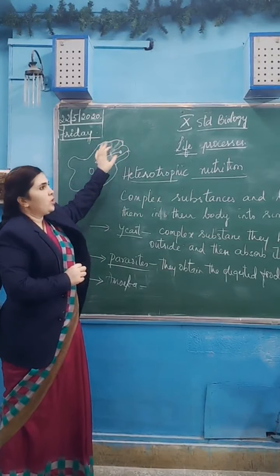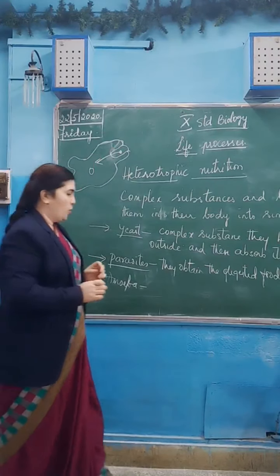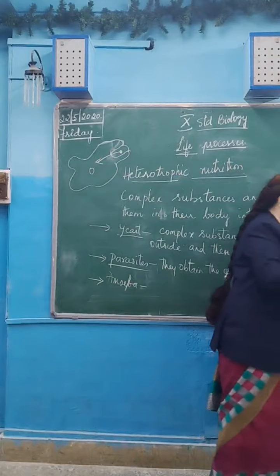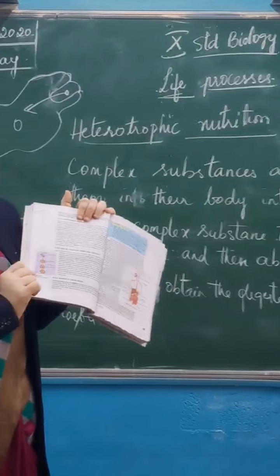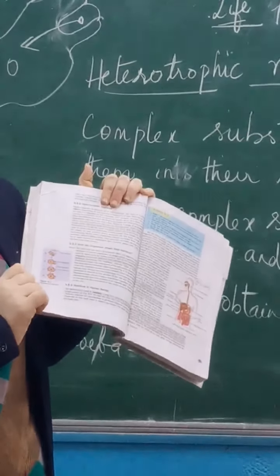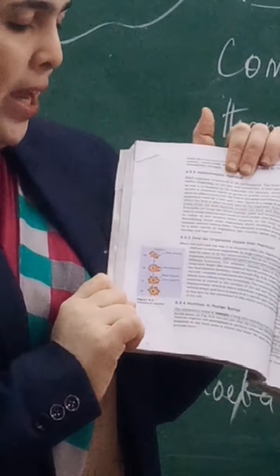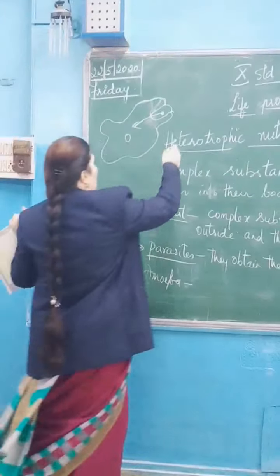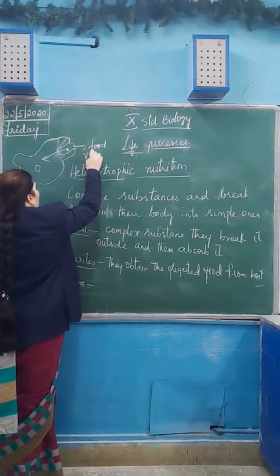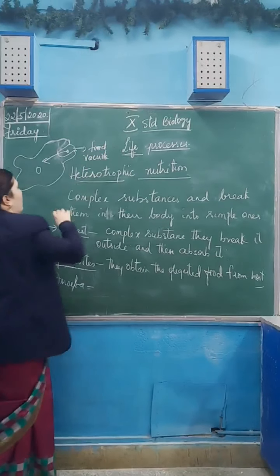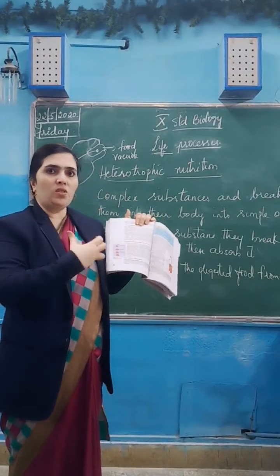In that hollow cavity only, what happens? The food is digested and it is taken inside. So in this picture also you can see, this is the picture. I will be giving you the picture of this amoeba. Okay, you can practice it. So this is the nutrition in amoeba, how it captures its food with its pseudopodia, and how the food vacuole is created. This hollow cavity is known as the food vacuole. Inside the food vacuole, the food particle is broken down. After it is broken down into a simpler form, it is taken inside.